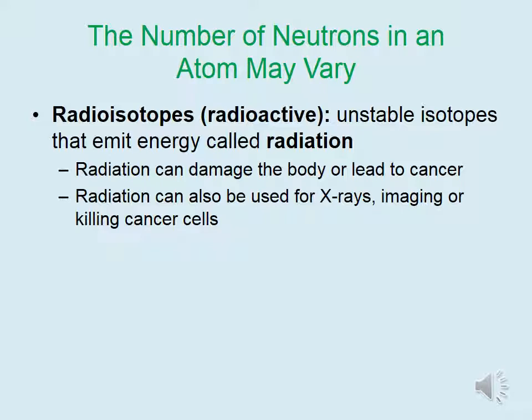Isotopes may exist in a radioisotope form, meaning that they are radioactive. These are unstable isotopes that emit energy called radiation. Radiation can damage the body or lead to cancer. Consider the fact that if you are overexposed to ultraviolet radiation from the sun, this can cause skin cancer. On the flip side, radiation can also be used in medicine to generate X-rays, other imaging techniques such as CAT scans, or for killing cancer cells.